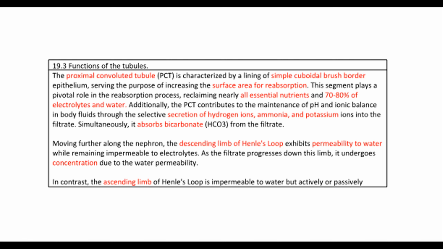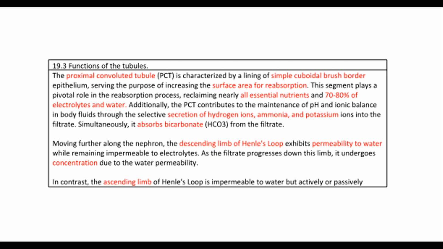19.3 Functions of the tubules. The proximal convoluted tubule, PCT, is characterized by a lining of simple cuboidal brush border epithelium, serving the purpose of increasing the surface area for reabsorption. This segment plays a pivotal role in the reabsorption process, reclaiming nearly all essential nutrients and 70 to 80% of electrolytes and water. Additionally, the PCT contributes to the maintenance of pH and ionic balance in body fluids through the selective secretion of hydrogen ions, ammonia, and potassium ions into the filtrate. Simultaneously, it absorbs bicarbonate, HCO3, from the filtrate.